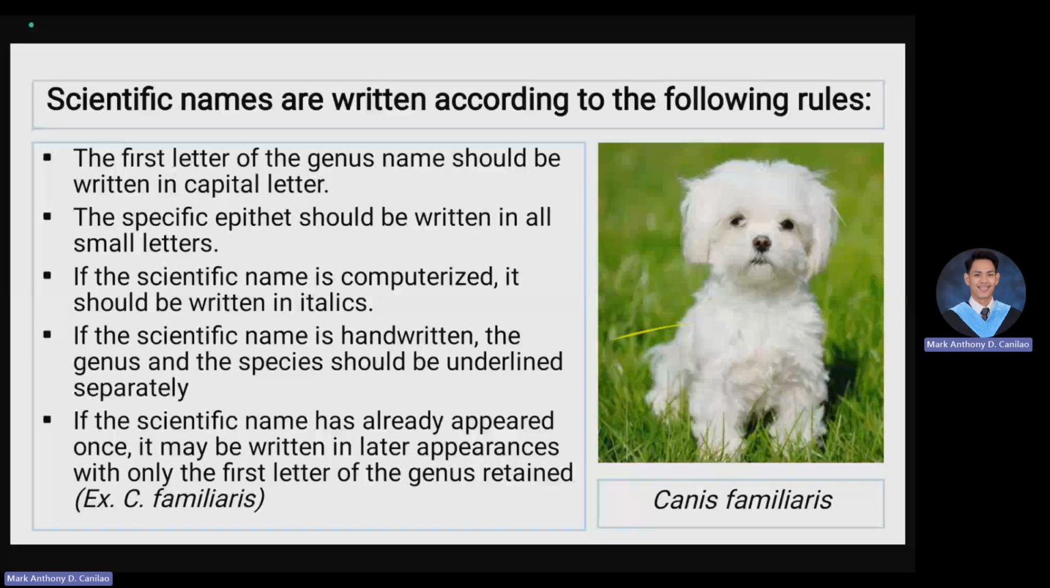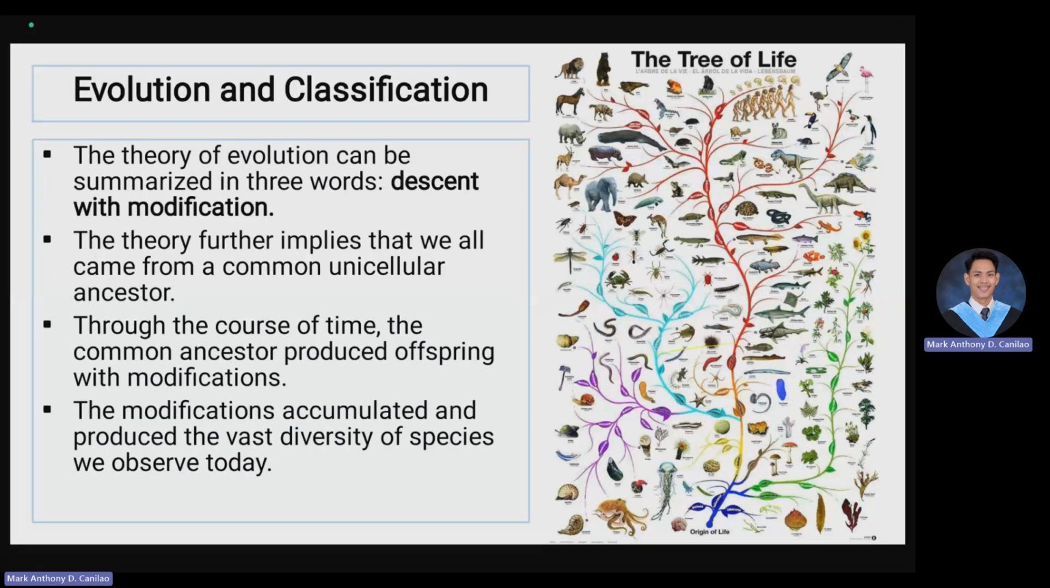They come from their predecessor, and again they evolve based on their needs and also based on the environment. Therefore, we have the diverse group of organisms or species. Through the course of time, the common ancestor produced offspring with modification. So technically, the descendant that has been produced is subjected to modification. The modifications accumulated and produced the vast diversity of species we observe today. Thus, we have different types of organisms from different habitats that we can observe.